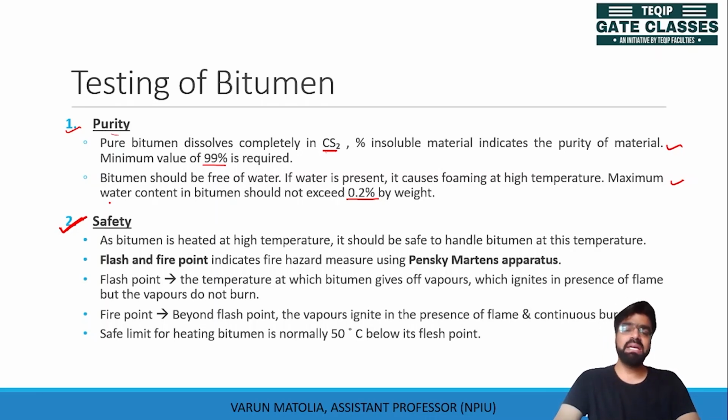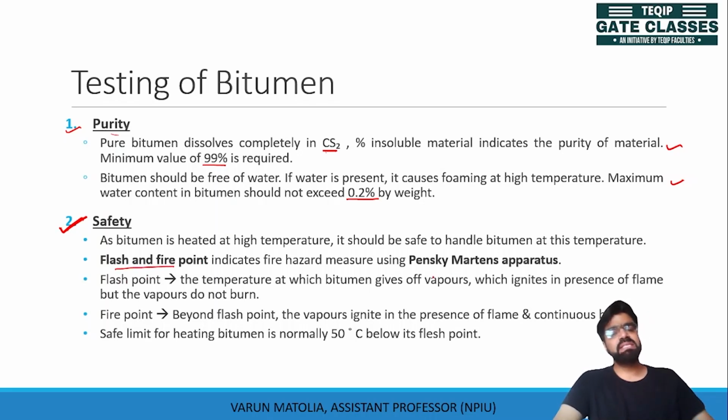Because you know that it is a part of crude, and crude or hydrocarbons have volatile gases which may burn very easily. So in order to find out the temperature at which the bitumen will produce enough vapors to produce a spark or a fire, we perform this flash and fire point test.